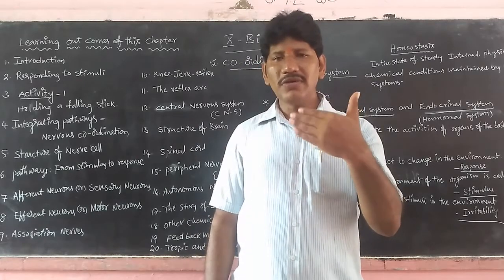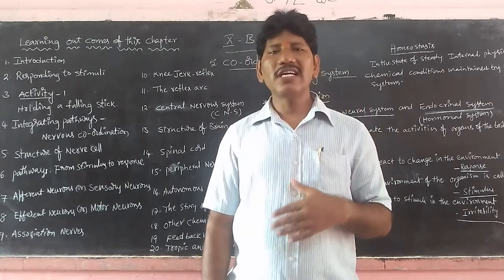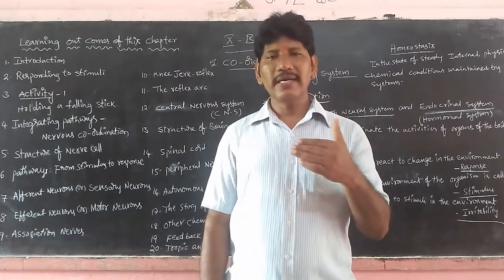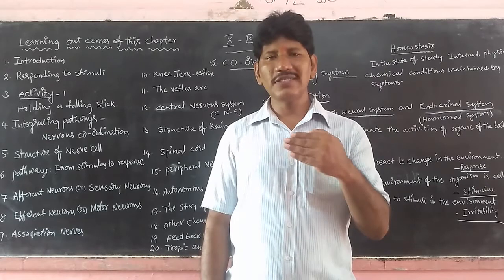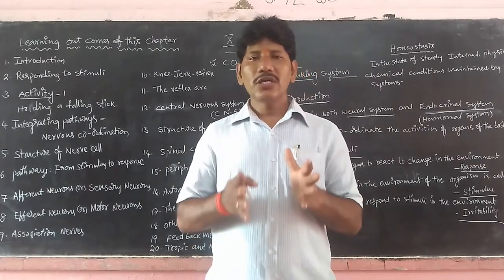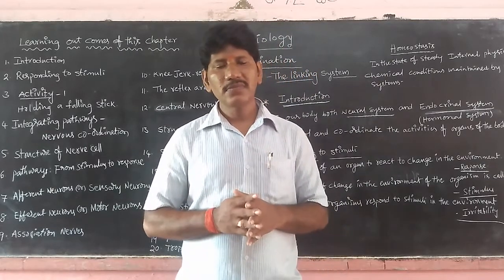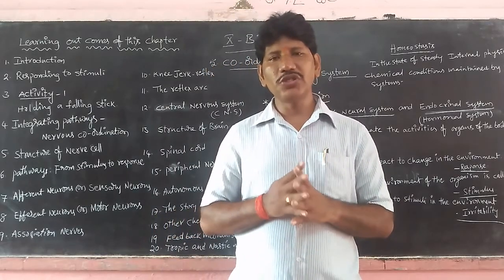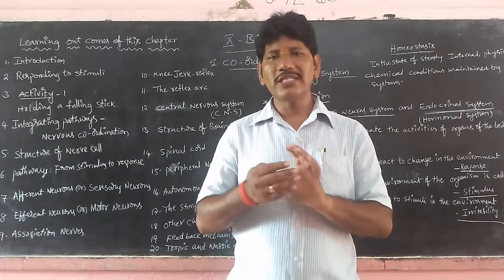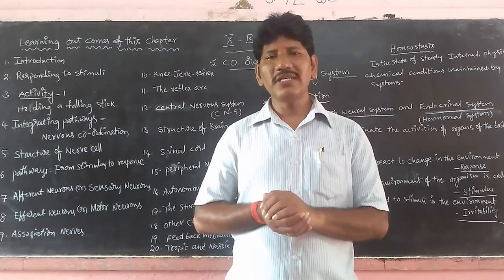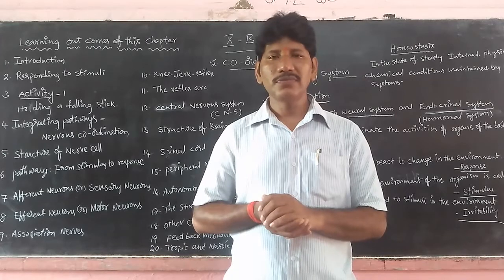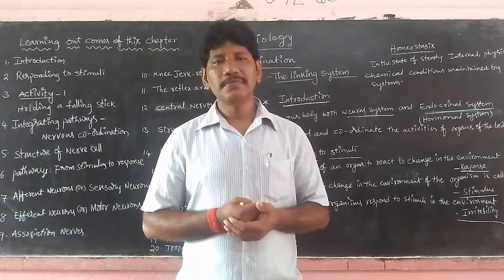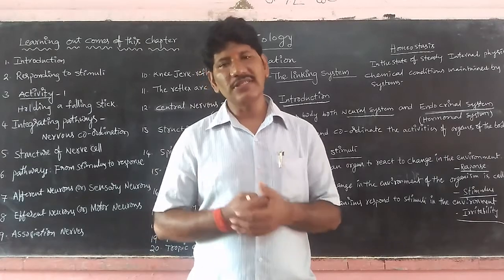Then we go to the third chapter, transportation, meaning the circulatory system, like blood vessels, and the heart, of course, is a pumping organ. So transportation in animals as well as plants, like conductive or transport tissues such as xylem and phloem, how it takes place for the transportation of materials from one place to another place. As usual, we move to the fourth chapter, excretion, meaning the waste disposing system.